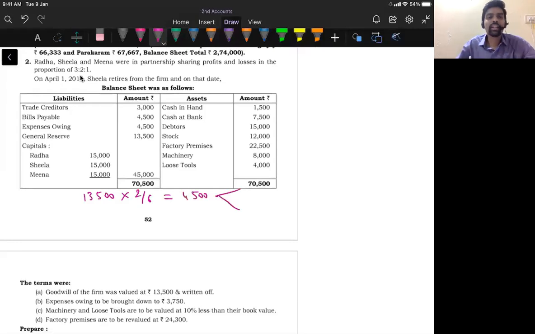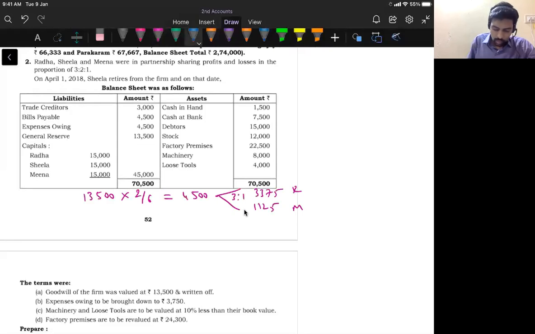Distribute this in gain ratio. So 3 is to 2 is to 1 is the ratio. Ignore this 2. So the remaining ratio is 3 is to 1. That will be treated as gain ratio. So 4,500 in the ratio of 3 is to 1, you will get 3,375 and 1,125. So this 3,375 will be paid by Radha and 1,125 will be paid by Meena.